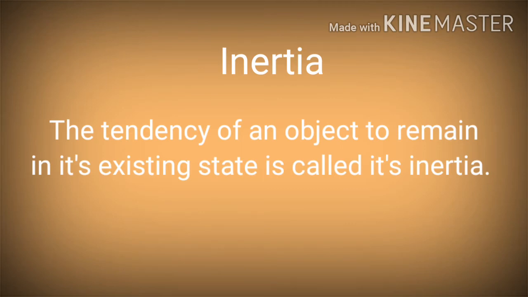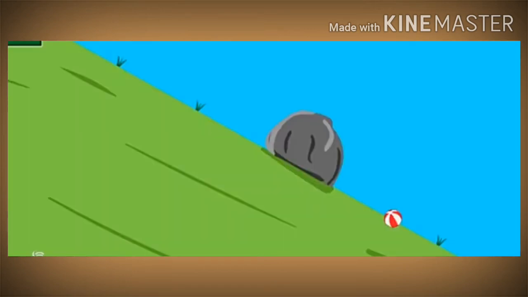Now we look at inertia. Inertia is nothing but the tendency of an object to remain in its existing state. We have seen that an object changes its state of motion due to force. In the absence of a force, objects exhibit a tendency to remain in their existing state of motion.